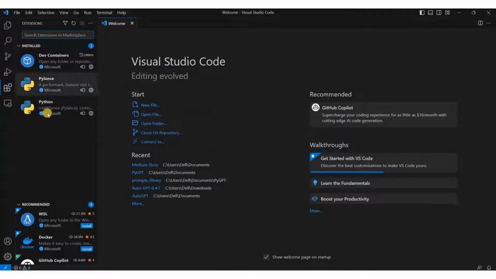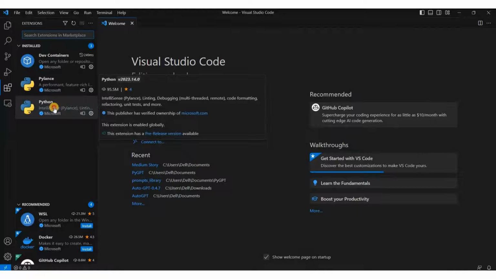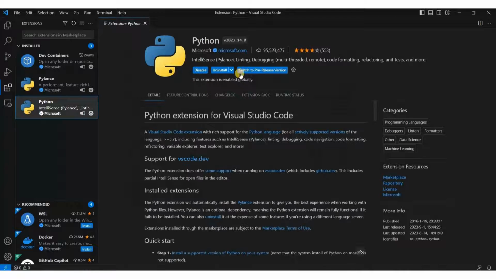So if you cannot see the installed extension here, then you can simply search for Python in the search bar and install it. For example, you can see here it is already installed, that's why you see uninstall. But in your case, you will see install, and that's when you have to install it.